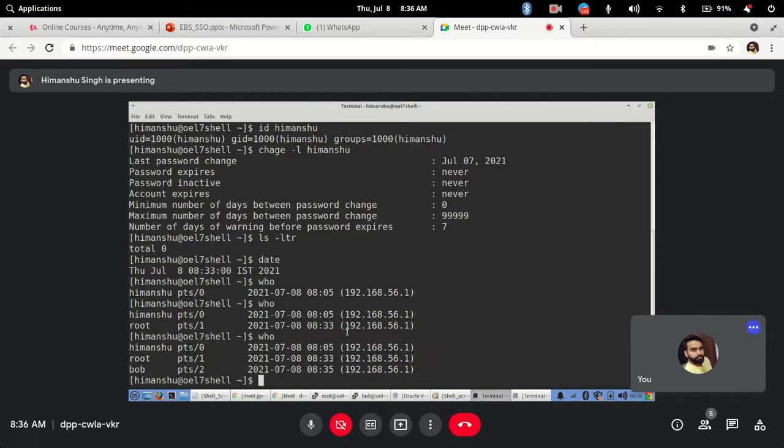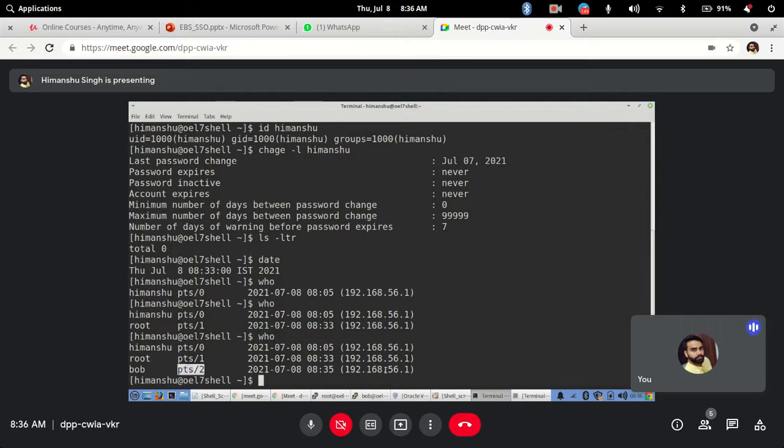Because this is Linux, you have multi-user, multi-threading options where multiple users can connect to the same system at the same time and do their own specific tasks. If the resources and the hardware allow, they can run various different tasks. Someone can run a job, someone will run a script, someone will do some editing, and everything will keep working together. So these are the shell sessions that are open right now.